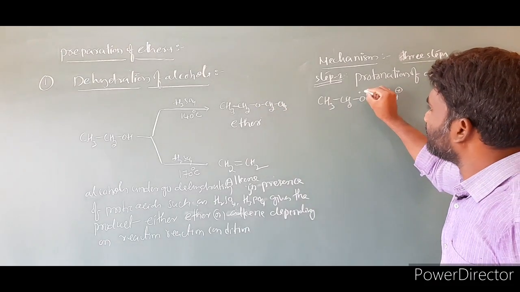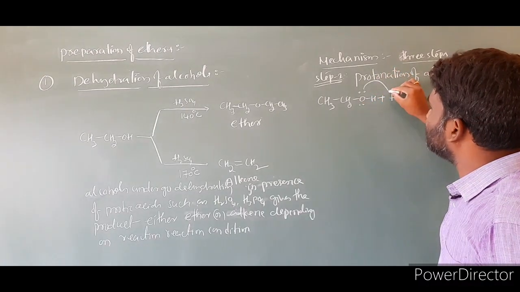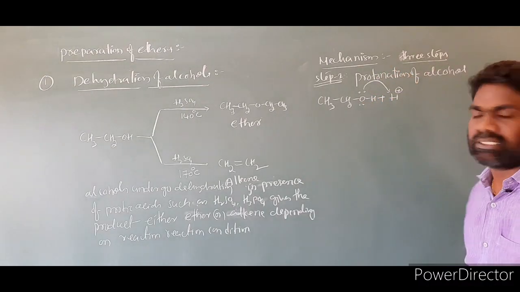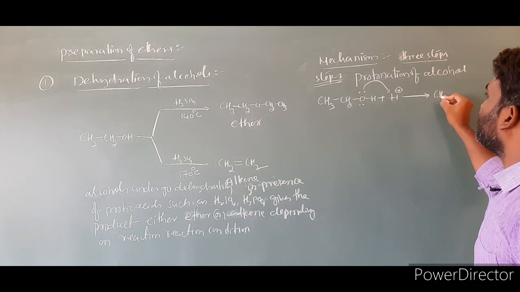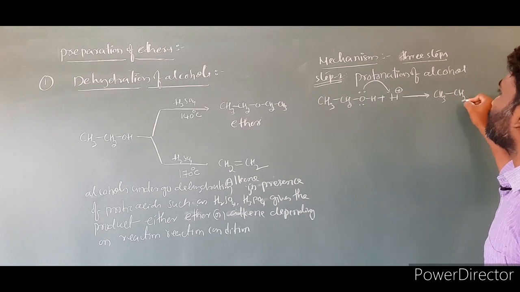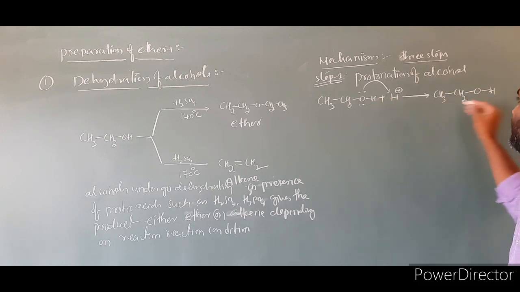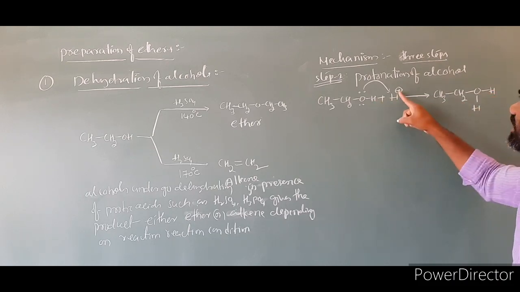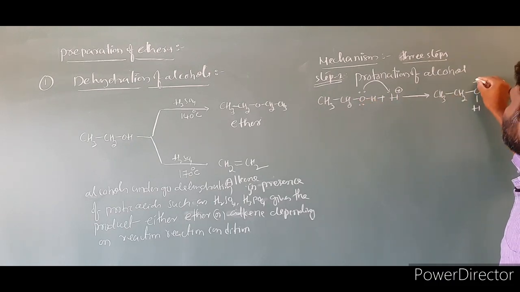The lone pair of electrons present on the oxygen will attack this proton. As a result, the product is CH3CH2OH, and we add one more hydrogen. This hydrogen attaches to the oxygen.